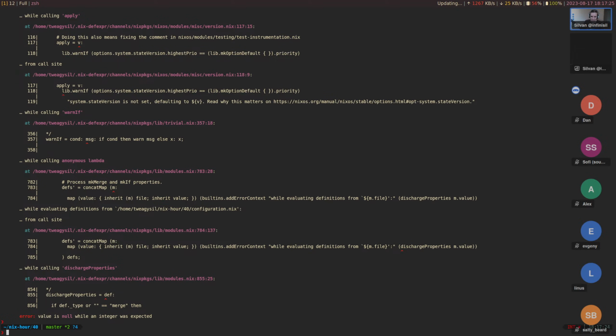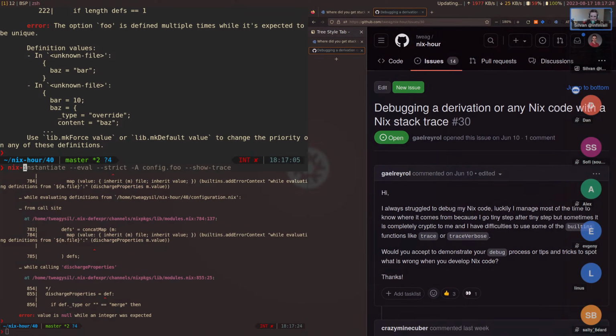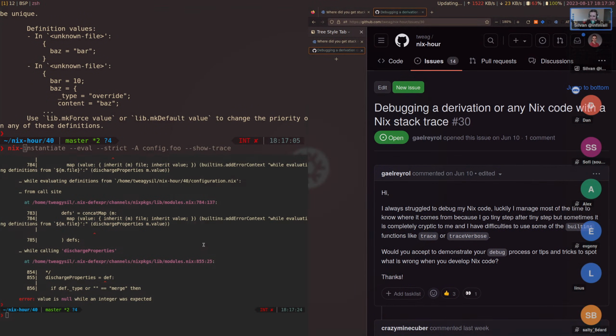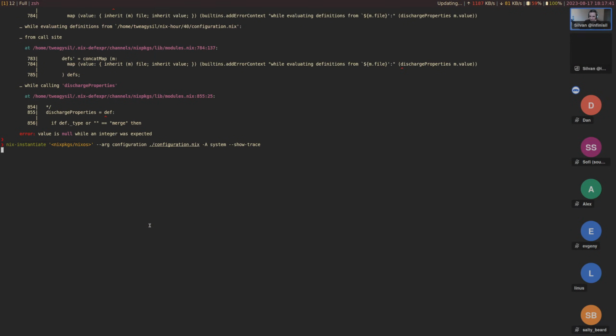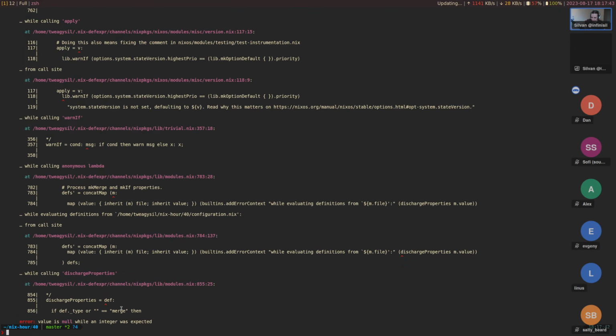So the error traces are currently really not that great, but I do want to highlight that there are improvements being made. Some Nix versions back, the order of these has been inverted, and so now actually the most relevant one is at the bottom. Yeah, so here destruct properties. This is values null. Yeah, this is the right one. But we can also see in here that there's no mention of where the error actually happens. It just shows you the function location.